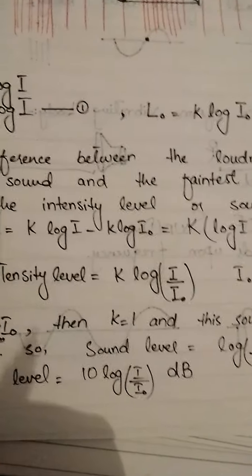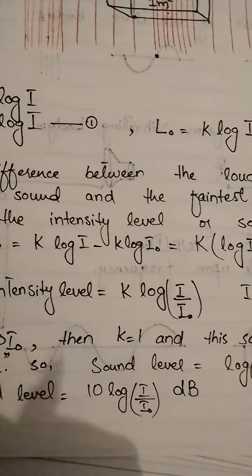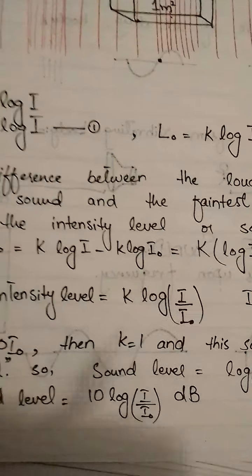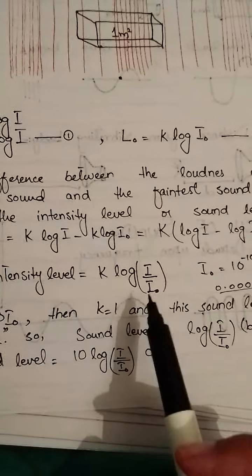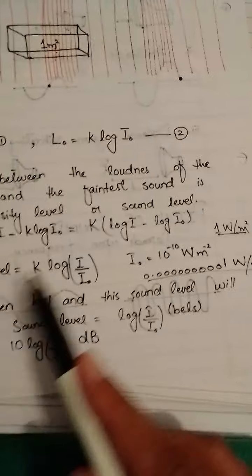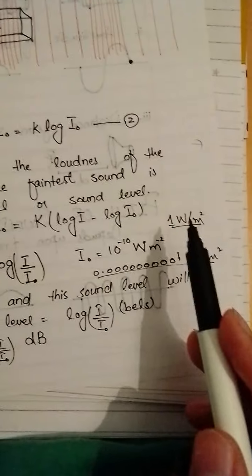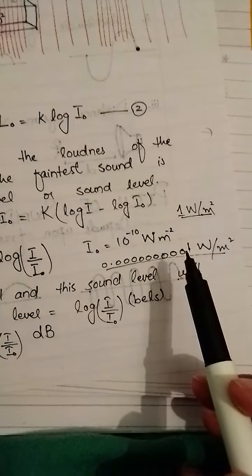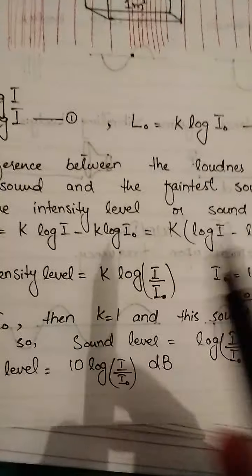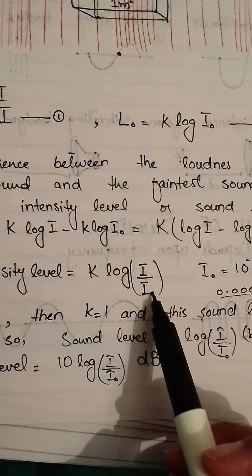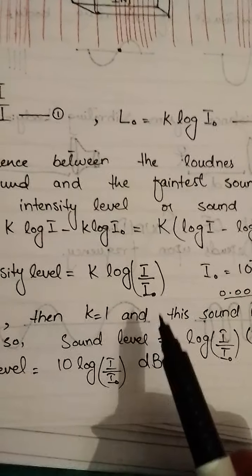So what does log do? What is the purpose of log? Log converts huge variations into standardized numbers. So when we take log of I over I naught, it means that we are converting this much variation, which is very difficult to calculate, into something very easy and simple.